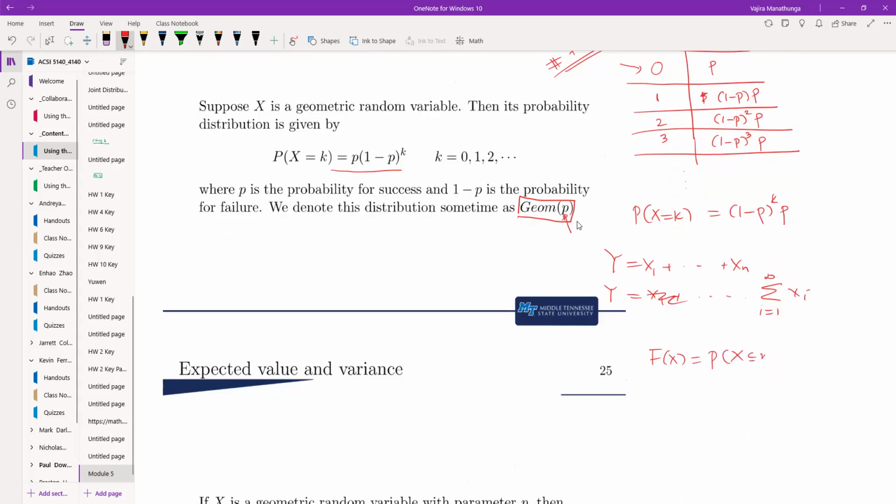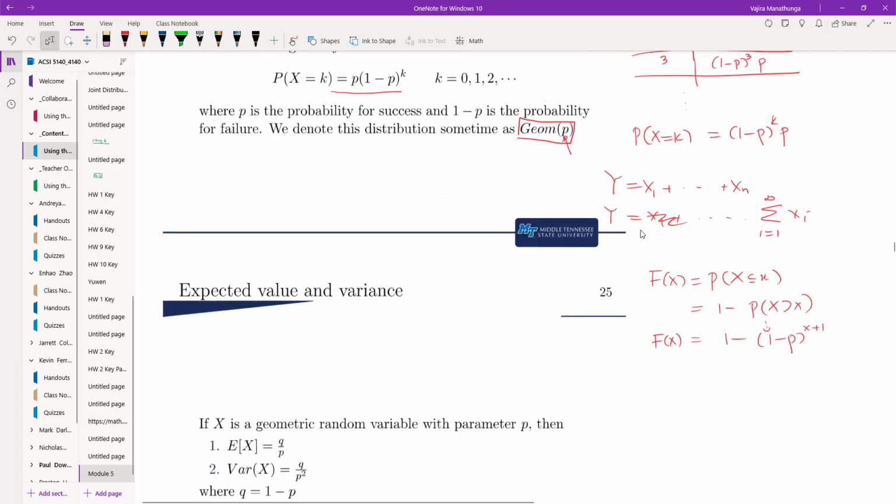Probability x less than or equal to little x is 1 minus probability x more than x. You can prove that it's the same as this with some calculation. I will leave it at that. If you cannot find it, post in the discussion board so we can discuss. So it's going to be 1 minus p to the x plus 1, which is useful when we do the problems.